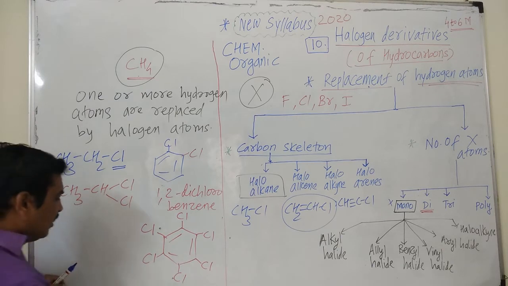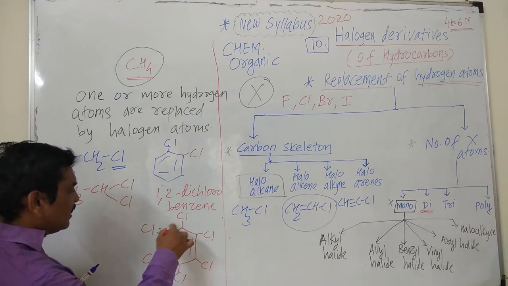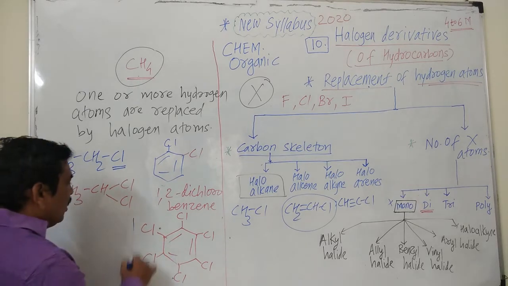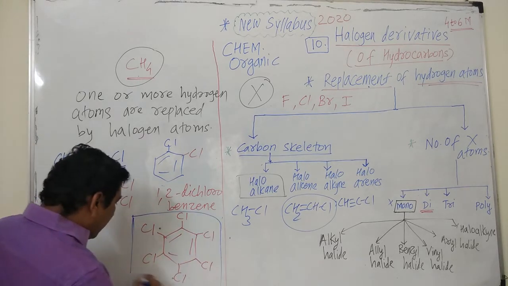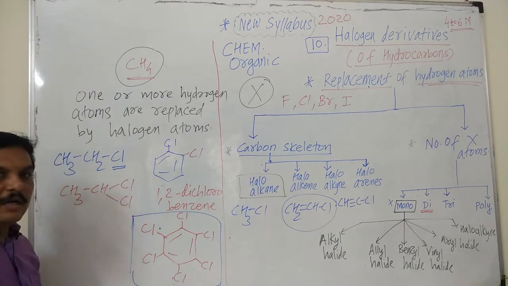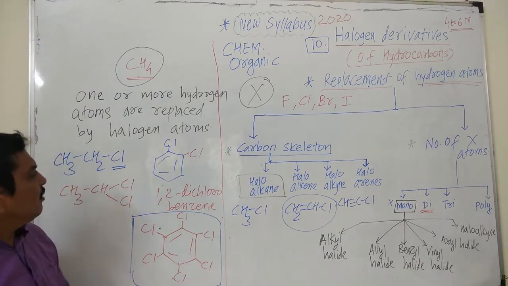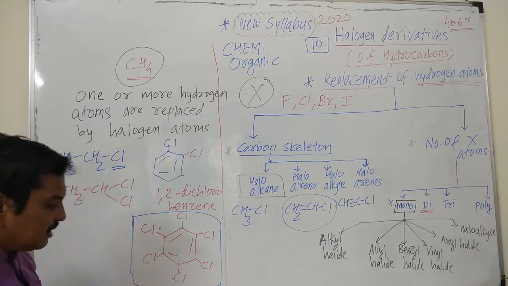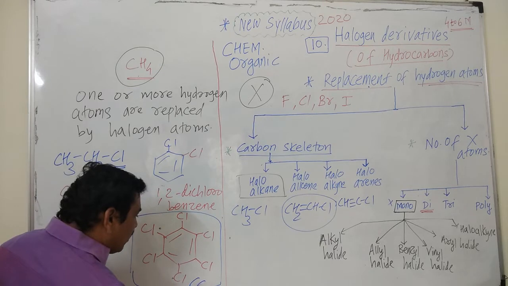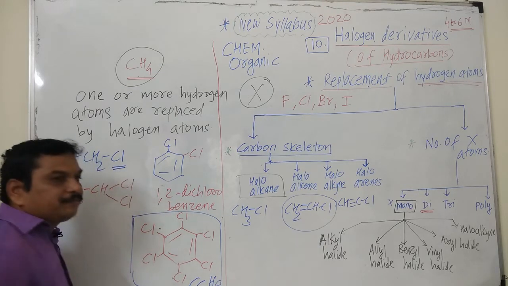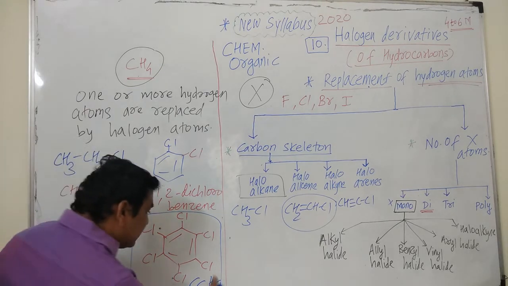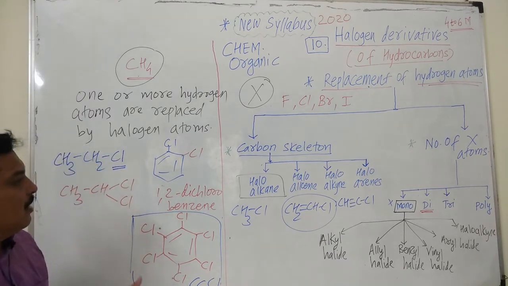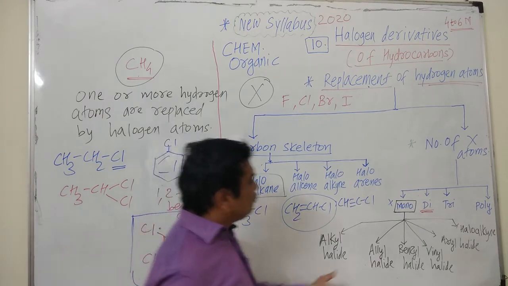This compound is hexachlorobenzene because all the 6 hydrogen atoms are replaced. Now try to write the molecular formula of this compound. If the molecular formula of benzene is C6H6, and all the hydrogen atoms are replaced by chlorine, hence the molecular formula becomes C6Cl6. All the hydrogen atoms are replaced, hence C6Cl6 is the formula. Hence we will study again.